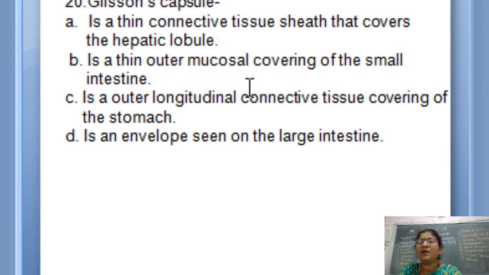It is a thin outer mucosal covering of the small intestine? The thin outer cover is the serosa. It is the outer longitudinal connective tissue covering of the stomach? No, that is a part of the muscularis. Is an envelope seen on the large intestine? It is also nowhere related. The envelope of the alimentary canal is the serosa itself.